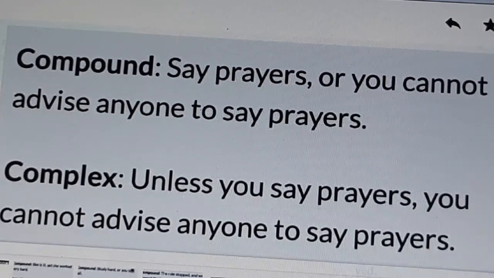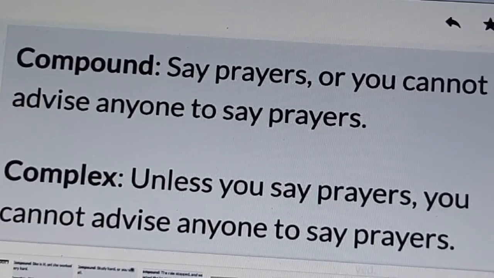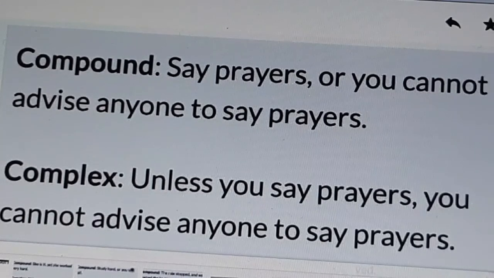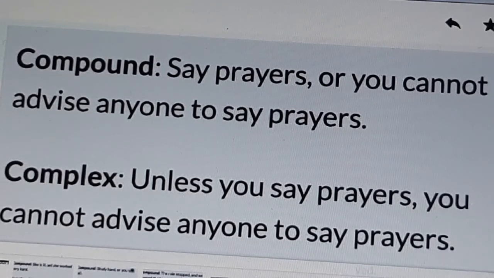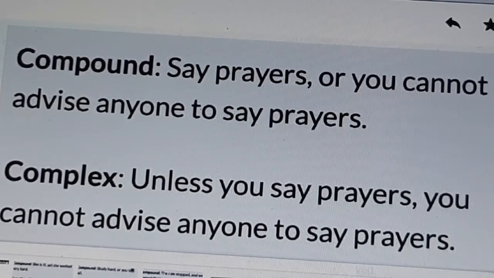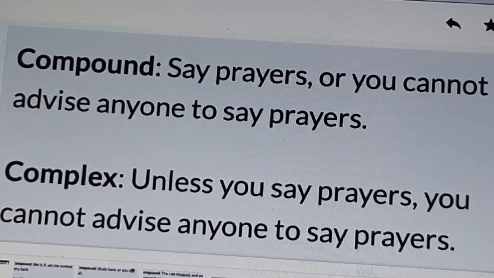In compound sentence, FANBOYS, I think you remember that. FANBOYS means for, and, nor, but, or, yet, so, which are used in compound sentence. For them, we are using another word in complex sentence.